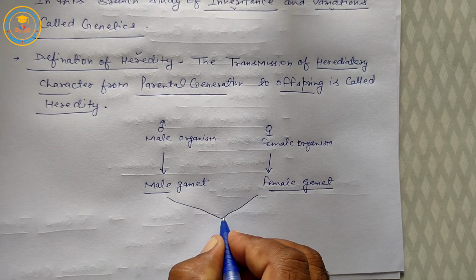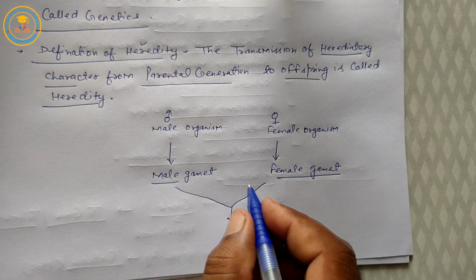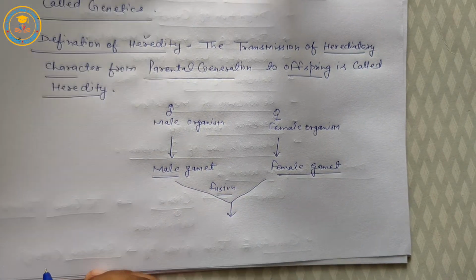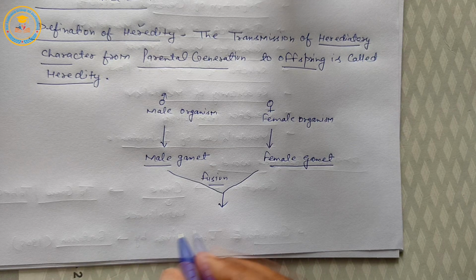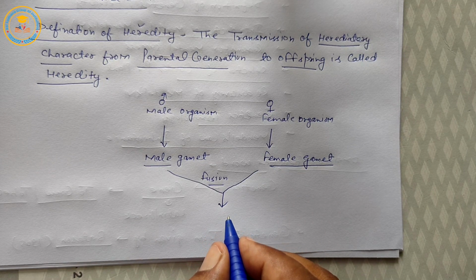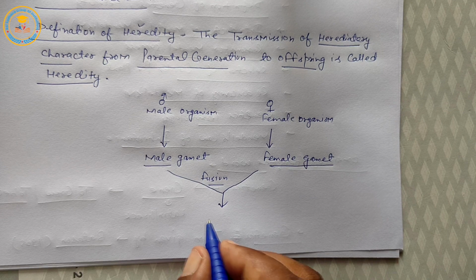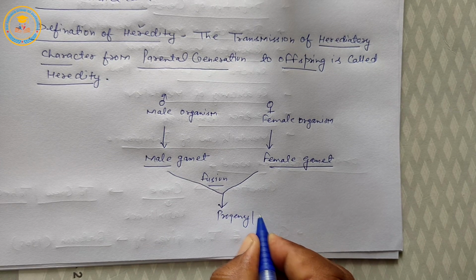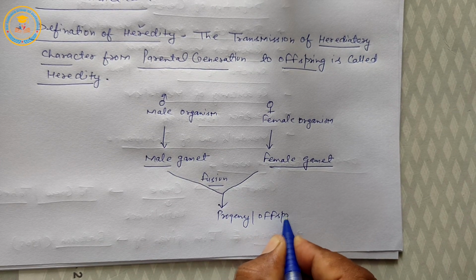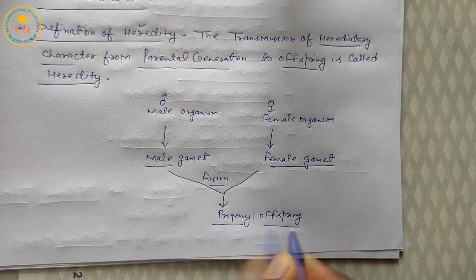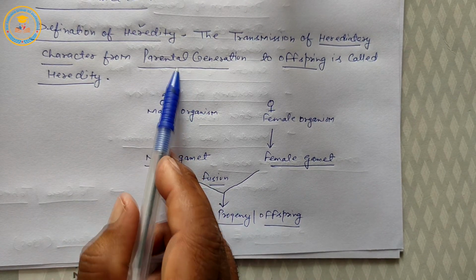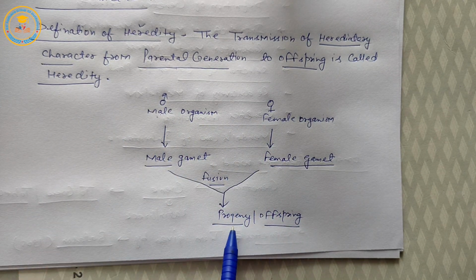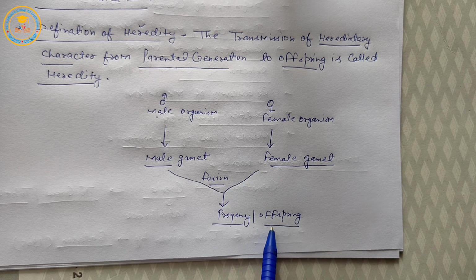If both male and female gametes fuse, they form a specific structure, zygote. In zygote, cell division and cell differentiation form a specific organism called progeny or offspring. This is parental generation, this is progeny or offspring generation.